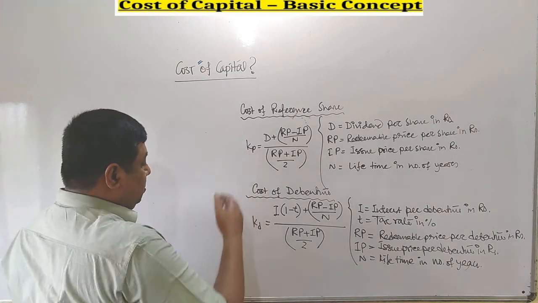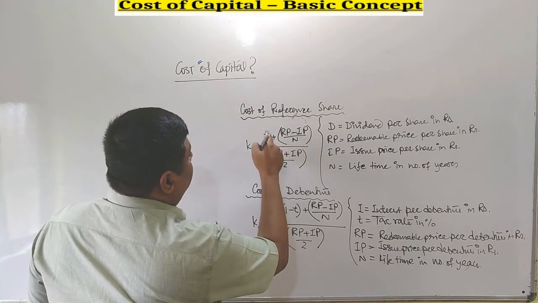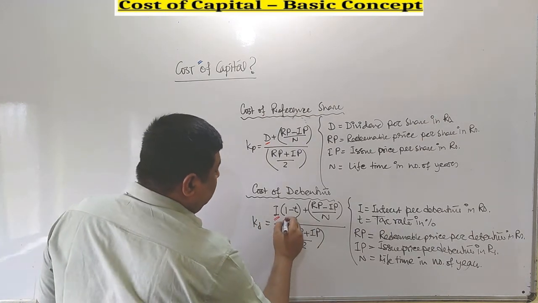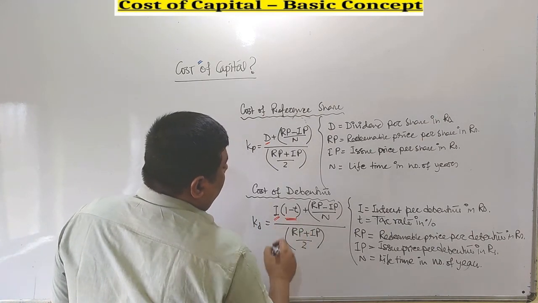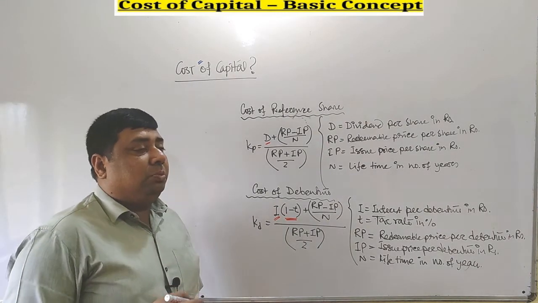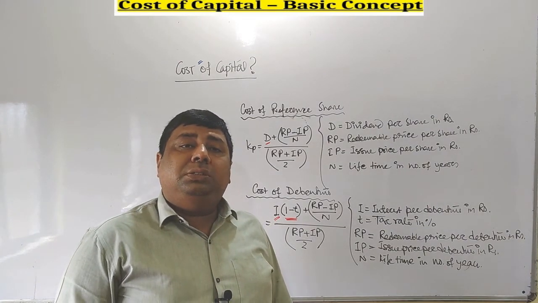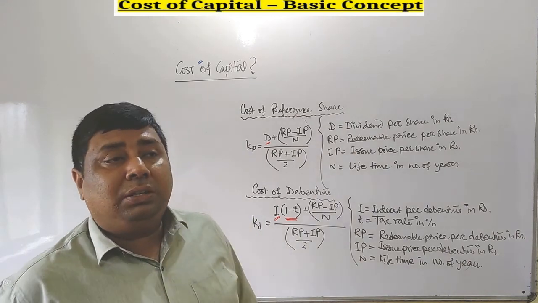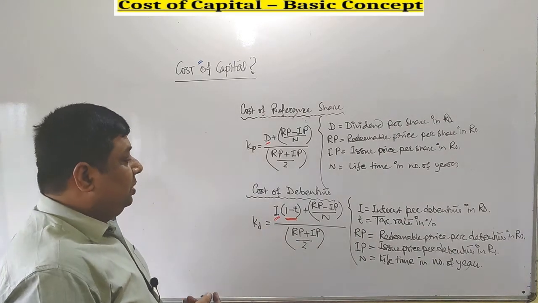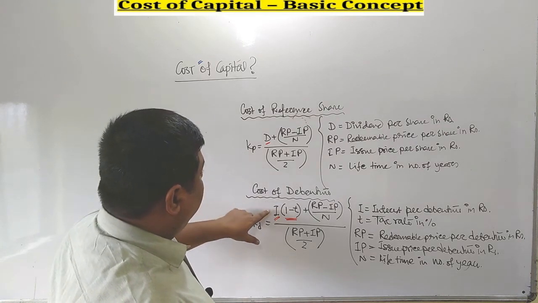Now look into these two formulas in comparison. Here you get the differences. In case of preference share, we pay dividend. In case of debenture, we pay interest. But this particular concept you have to understand: 1 minus T. Why do we use that? Because in case of debt capital or loan capital, we always have to make it after tax. The tax percentage we have to deduct from the specific return, that is, interest.